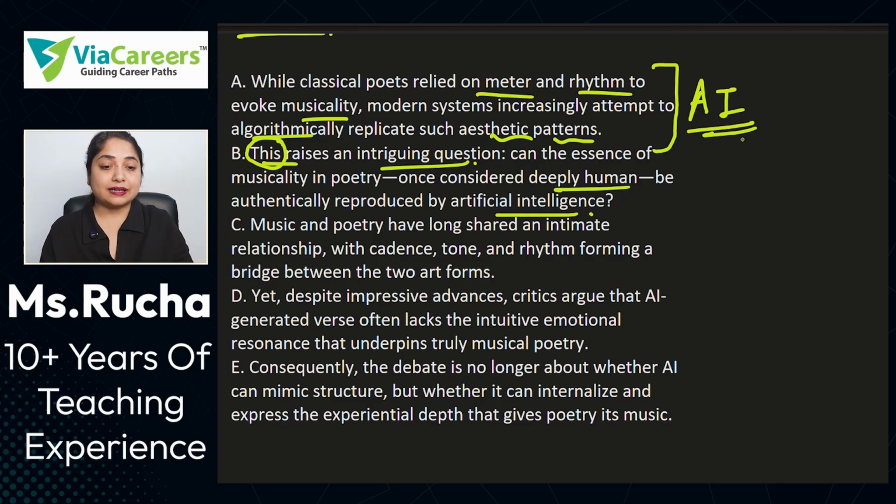Of course, these are connected, because the first one is elaborating on music by AI and music by earlier poets, and then the next point is raising the question on the same statement that has been mentioned, right? It is asking us a question about what is already mentioned, and what is already mentioned is something that it is referring to by this word 'this'. So these two things are certainly connected.